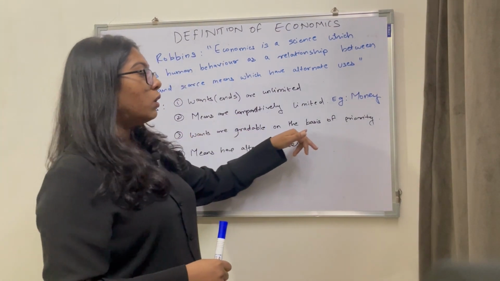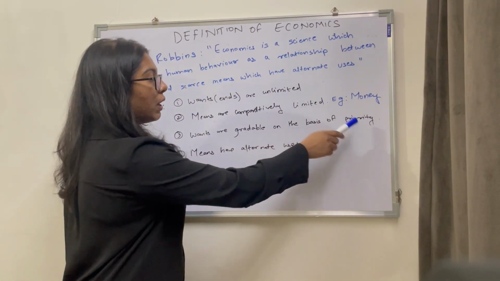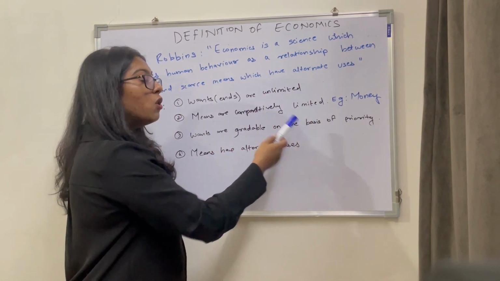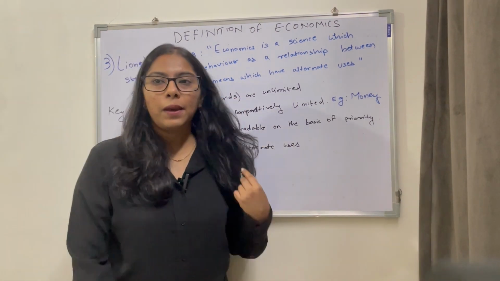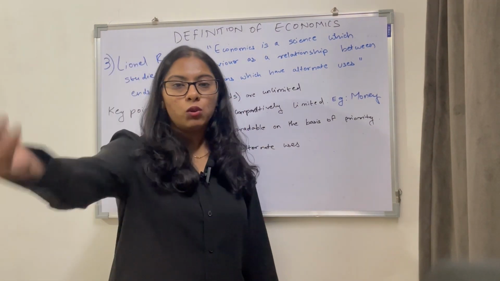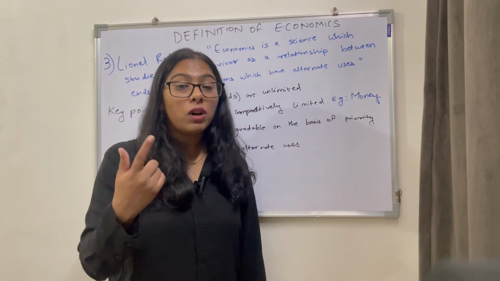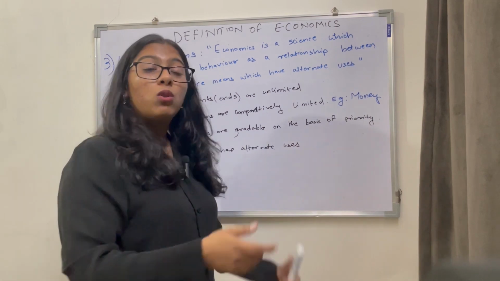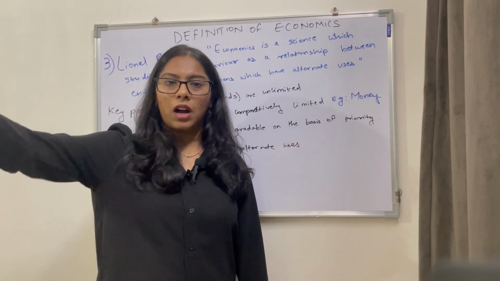Wants are gradable on the basis of priority. Even though they are unlimited, we can prioritize them in an order. Now, let's say I'm shooting this video, right? I'm shooting this on my iPhone 12. I want to upgrade my iPhone so that the video quality could be better. Whereas I already have a car, correct?